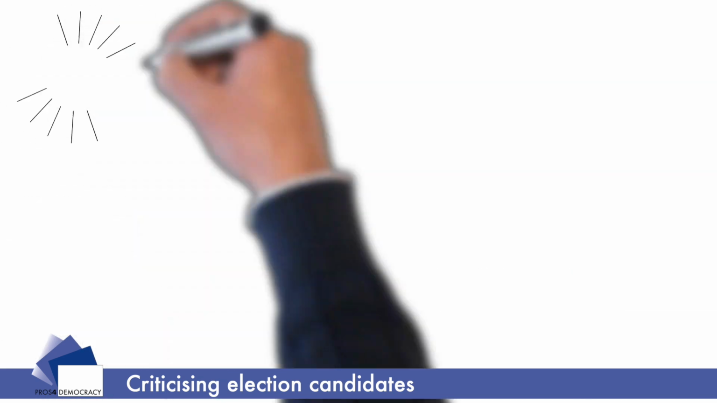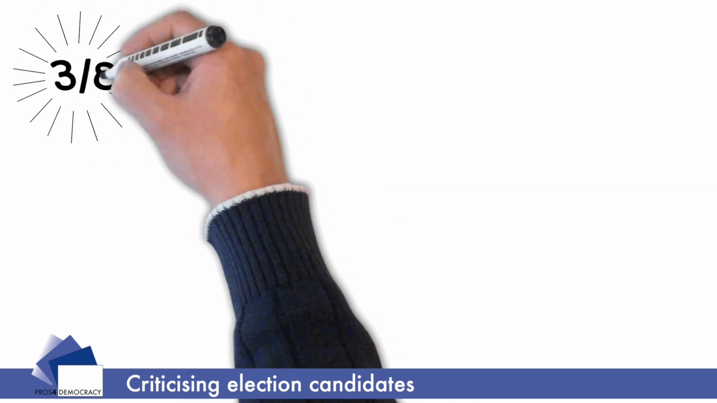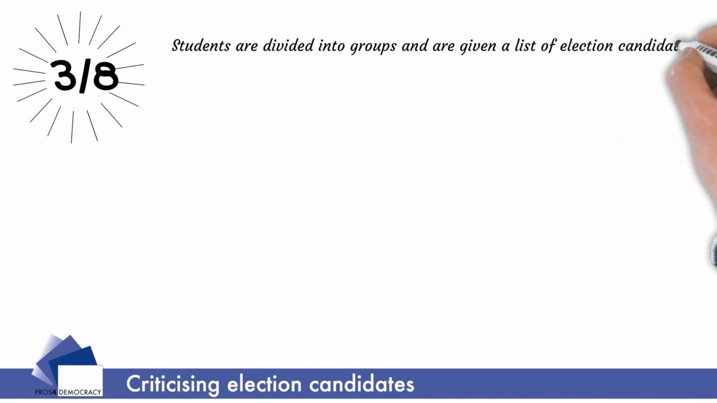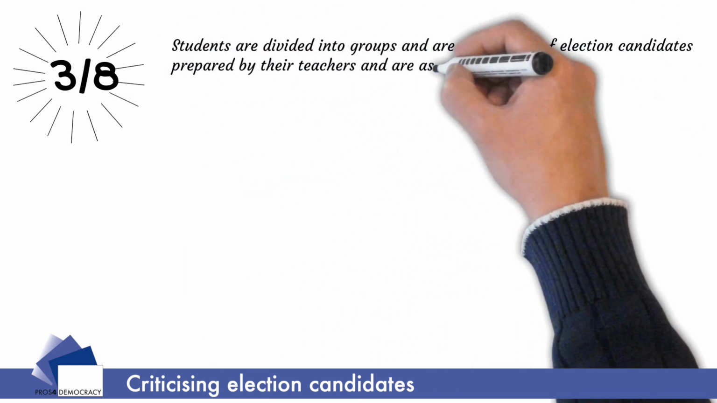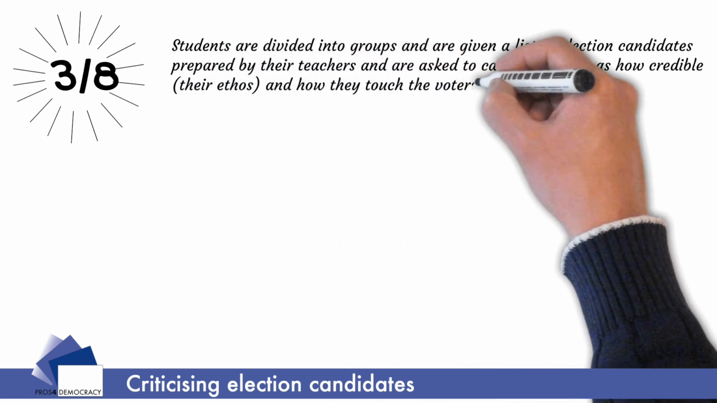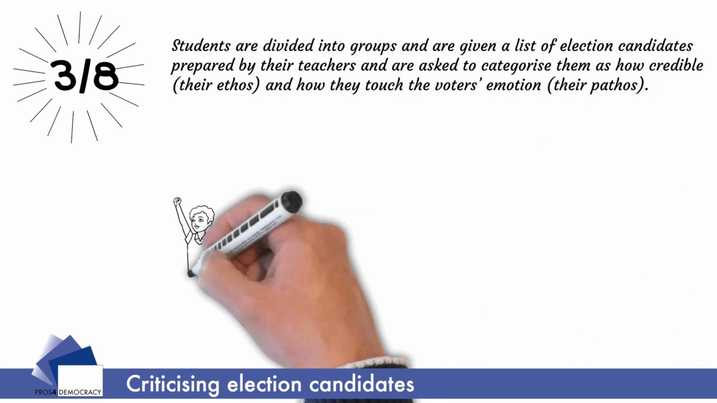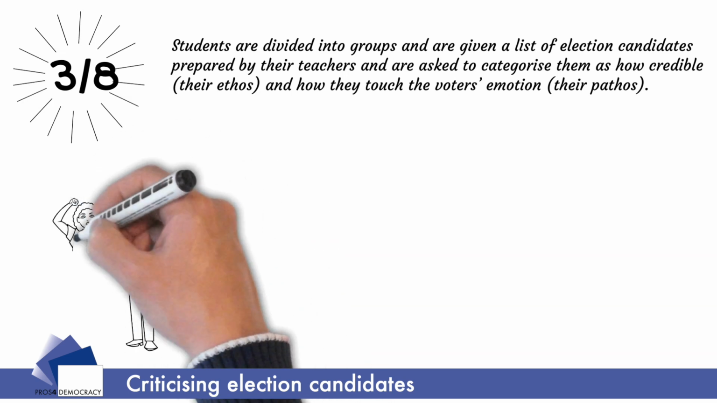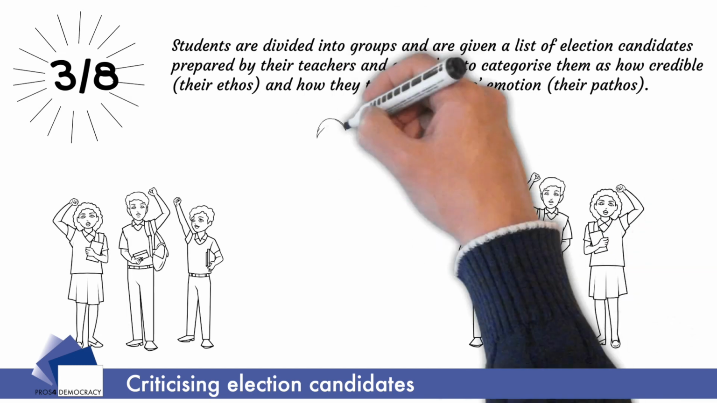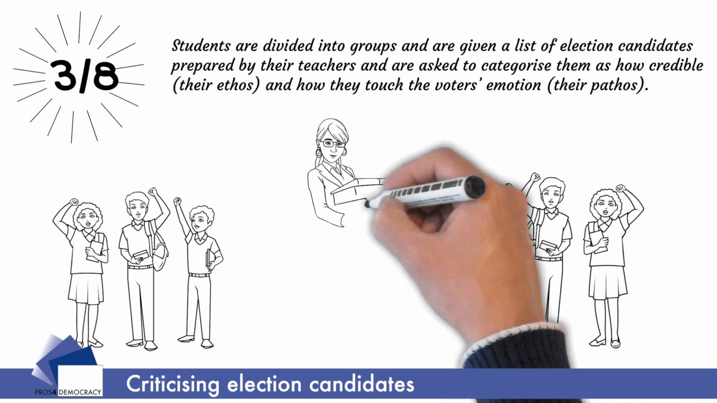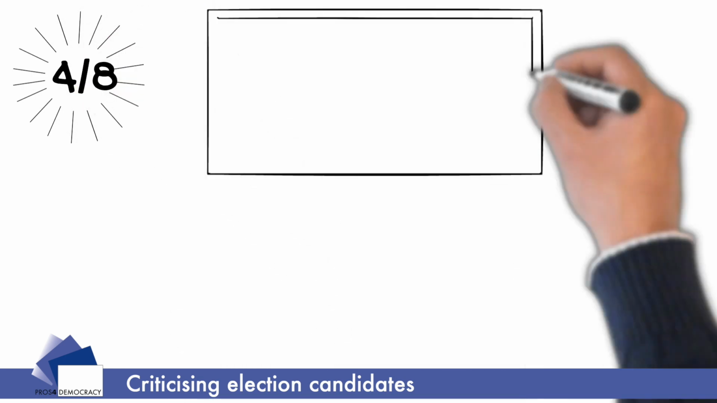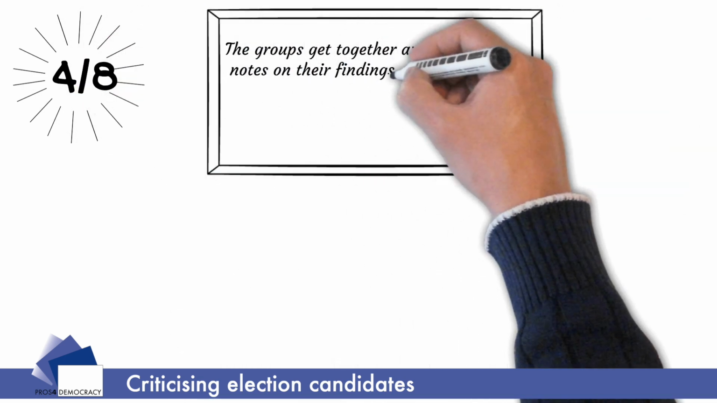Students are divided into groups and are given a list of election candidates prepared by the teachers and are asked to categorize them by how credible they are, that is their ethos, and how they touch the voters' emotions, that is their pathos. The students must be in a position to argue why they have reached their specific decision and at the same time write a short definition of what they consider ethos and what they consider pathos. Further, the groups get together and compare notes of their findings and definitions.